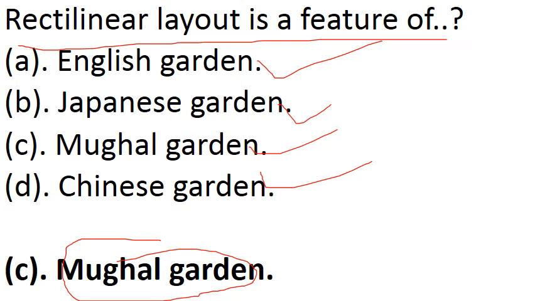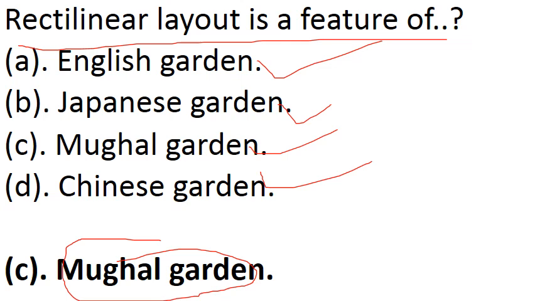Now comes to Japanese garden. Japanese garden has very peculiar features. First, you should remember Japanese garden remains beautiful throughout the year, whatever the season, summer, winter. Generally, in winter season there is no flower in other gardens, but Japanese garden remains beautiful throughout winter, and it is the miniature of nature. Japanese garden is the miniature of nature,